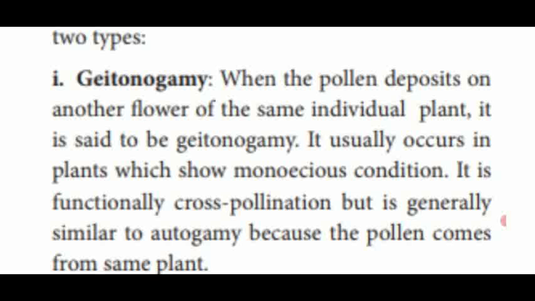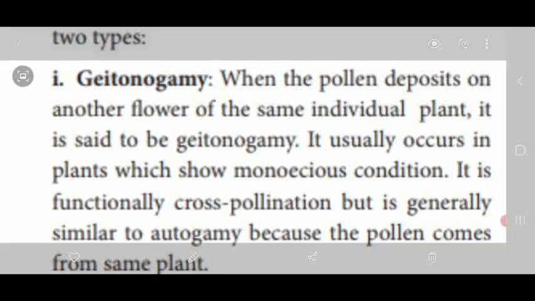The pollen is deposited on another flower of the same individual plant. அதான் சொன்னேன், ஒரே பிளான்ட்டில் இருக்கக்கூடிய ஒரு பூவில் இருந்து இன்னொரு பூவுக்கு pollen grains are transferred to the stigma of another flower. But ஒரே plant, same individual plant. That is called geitonogamy. This type of pollination occurs in monoecious condition.